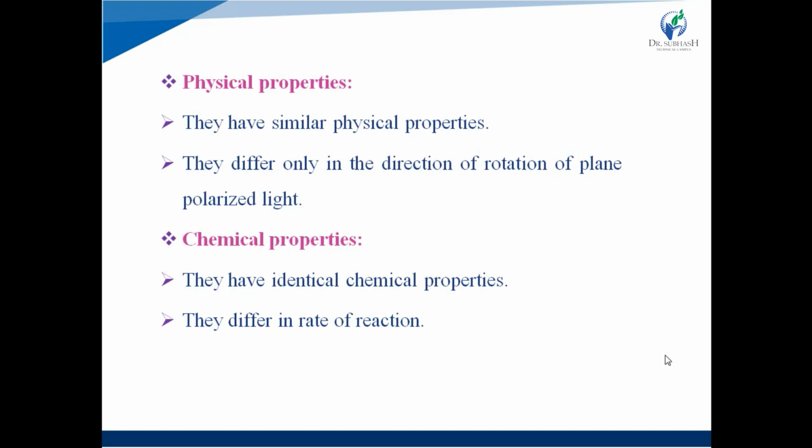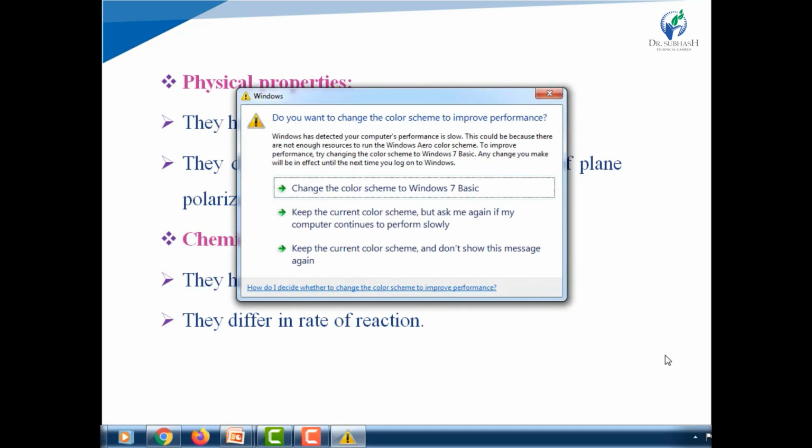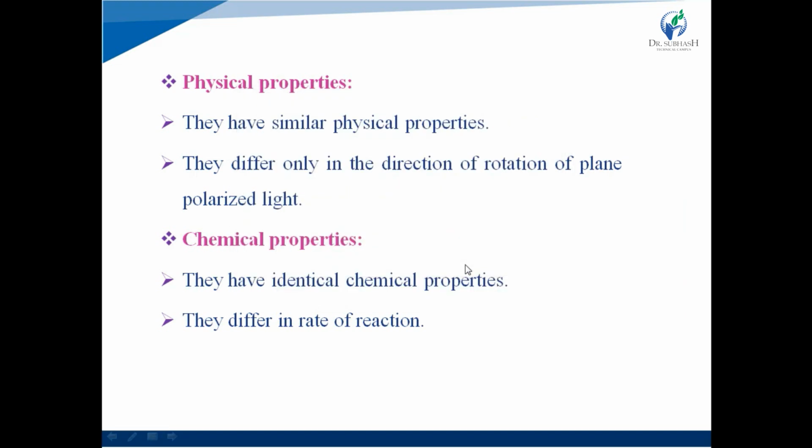Then chemical properties. They have identical chemical properties. But they differ in the rate of reaction only with an optically active reagent. They differ in rate of reaction when they react with an optically active compound.